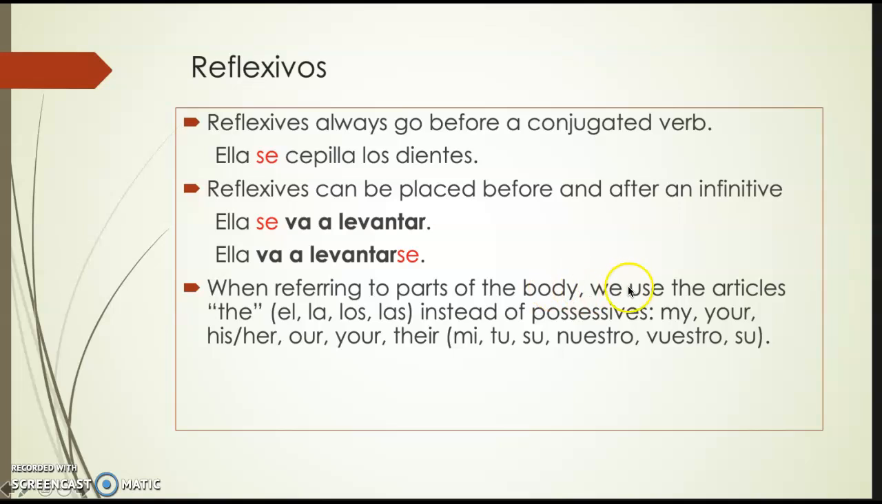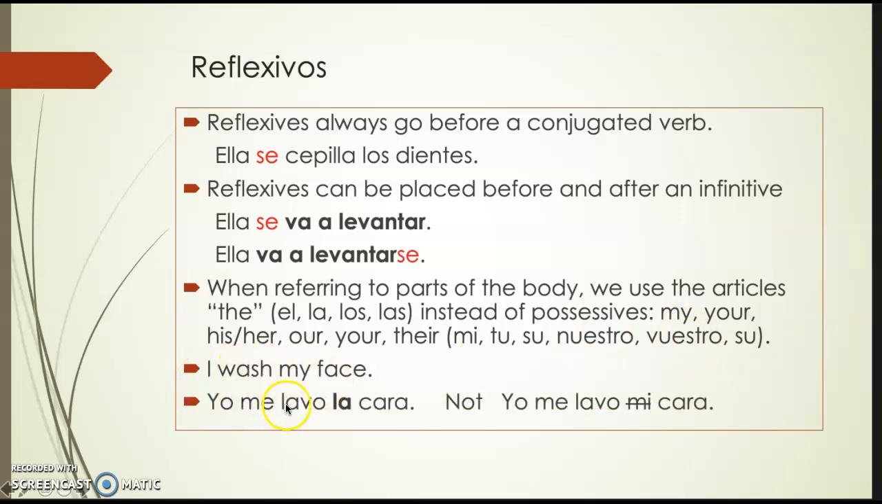When referring to body parts, we use the articles el, la, los, las instead of the possessives, mi, tu, su, nuestro, vuestro, su. So when you say, I wash my face, you have to say, yo me lavo la cara, not me lavo mi cara, because me already means myself, and you're saying too many me, double. So instead of mi, you have to use la cara.